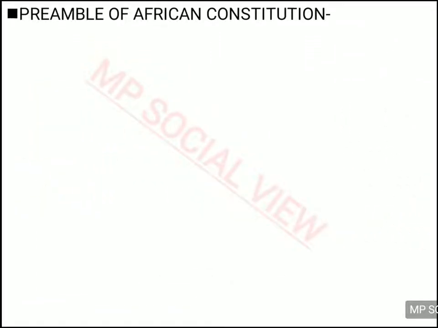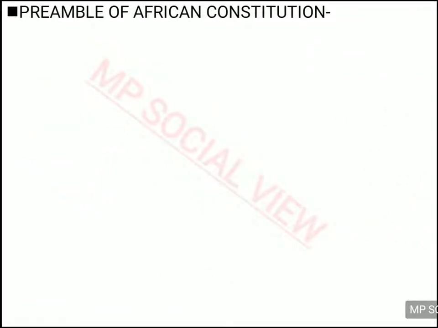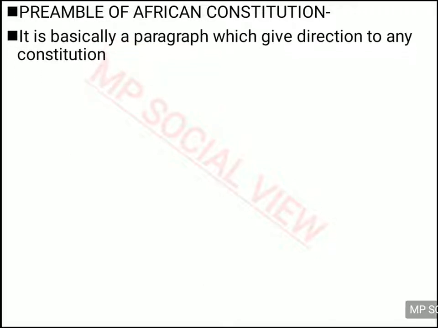But still they took the challenge, they wrote the constitution, and in the preamble of the South African constitution, they wrote many things which we will discuss now. So what is a preamble? It is basically the first paragraph, the introductory paragraph of the constitution, which tells you about the constitution, which gives direction about what the constitution is.